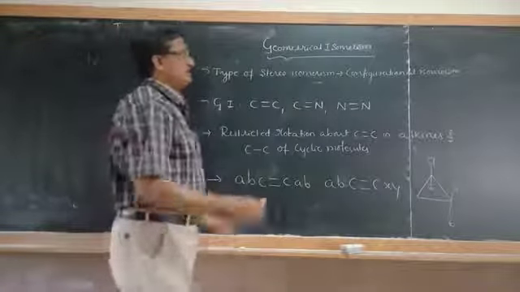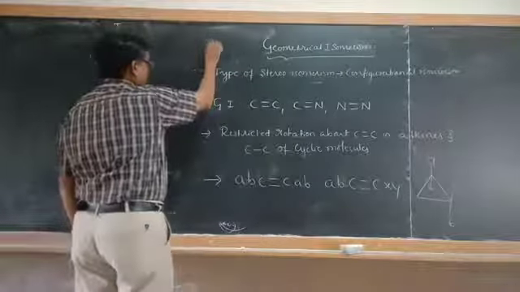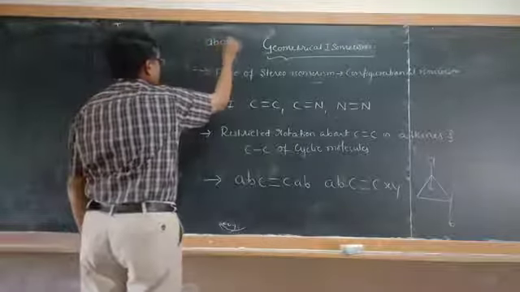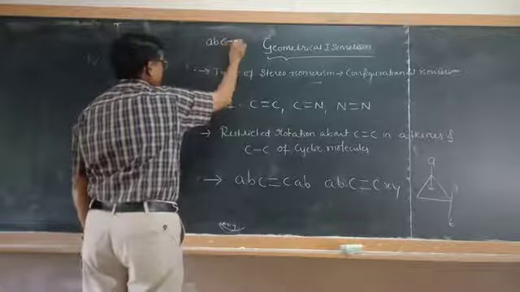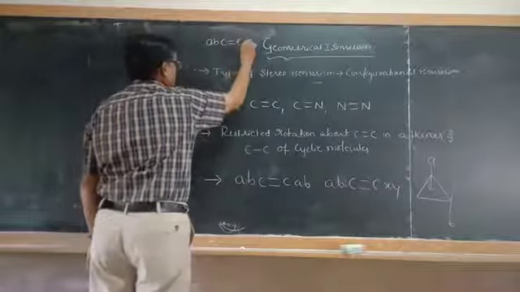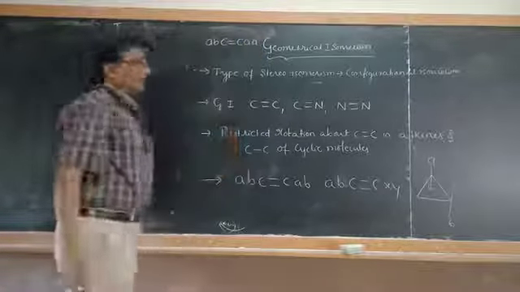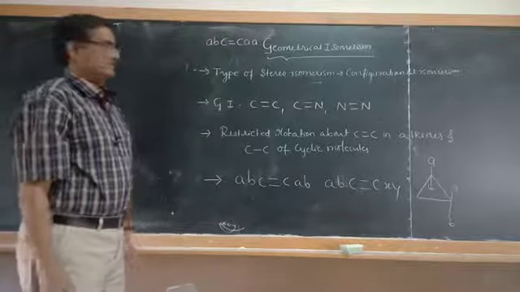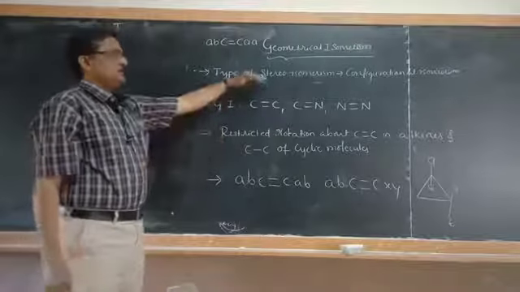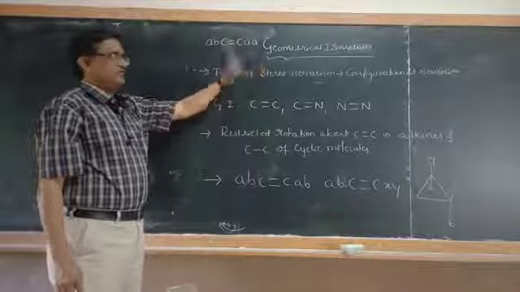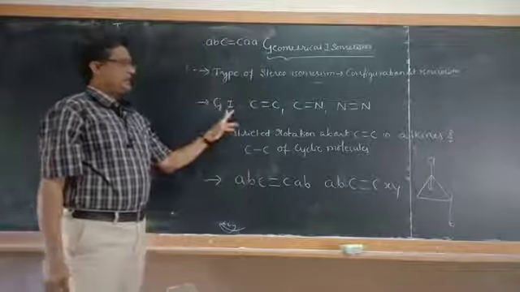But however, the compounds of the type ABC, C means carbon atom, double bond, C of AA will not exhibit geometrical isomerism.